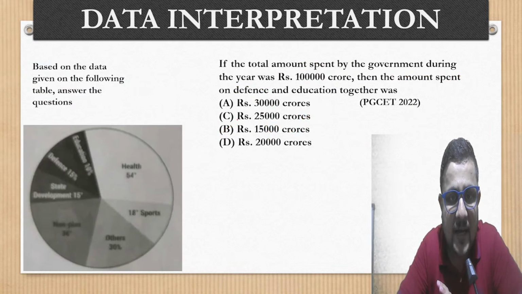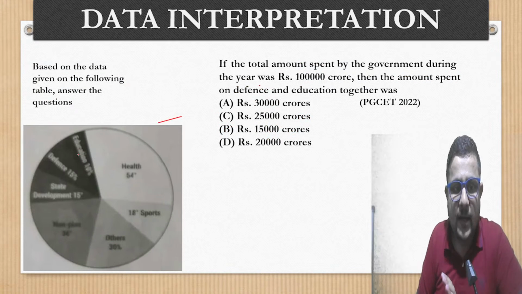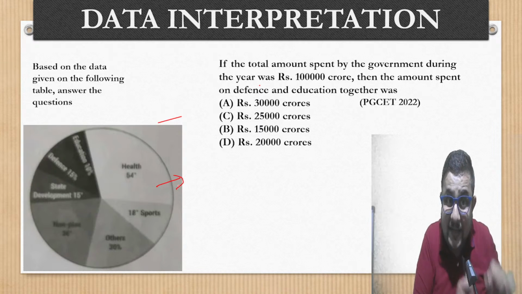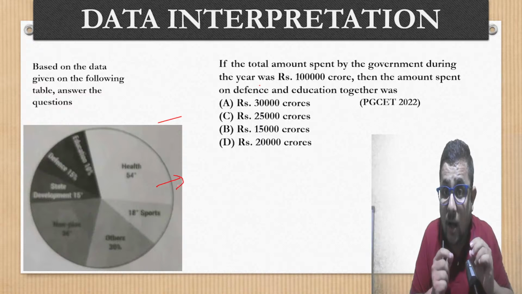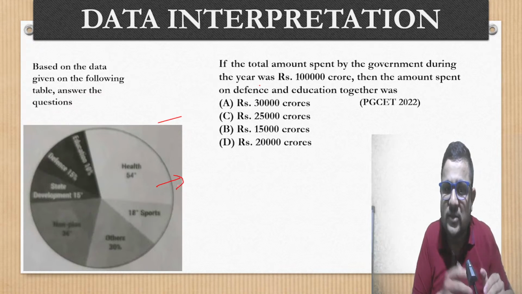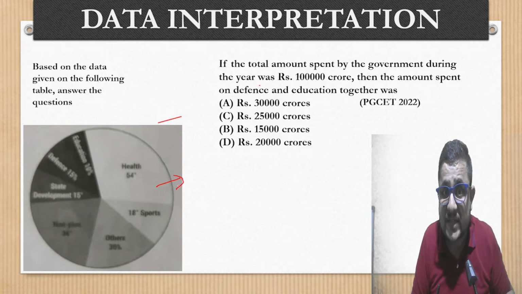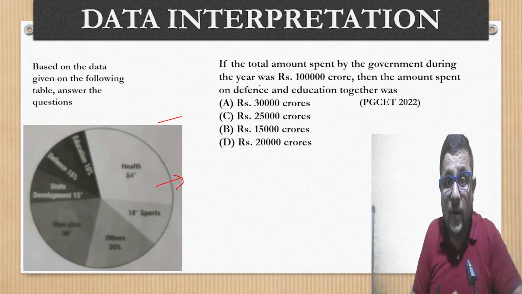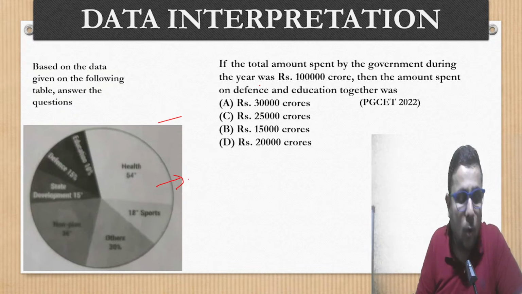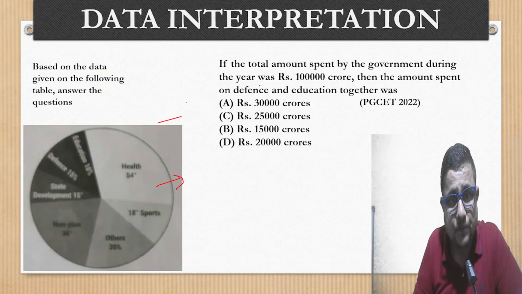Let's move on to our last question of today's session. The same pie chart is given for another question. So you can see how important a role the data interpretation part plays. You can easily score 5 to 6 marks from this section. So this is going to be the most beneficial section in quantitative aptitude.